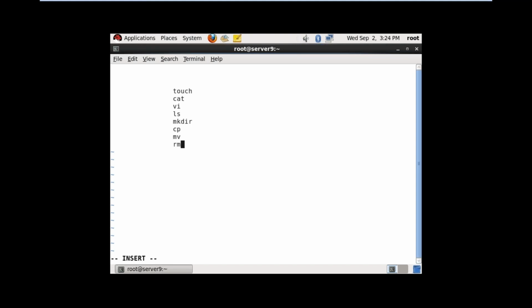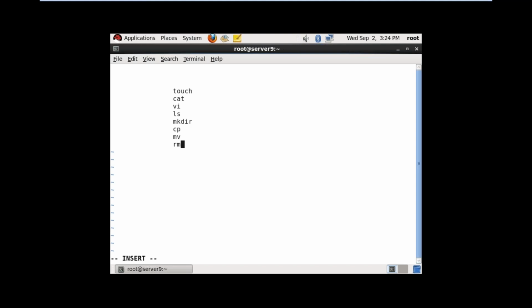Cat is the command to create the file and store the data and add the data, but we cannot modify the data or delete the data. So vi, the visual editor, by using the vi editor, we can open a file, we can write data, we can modify the data, we can delete the data.